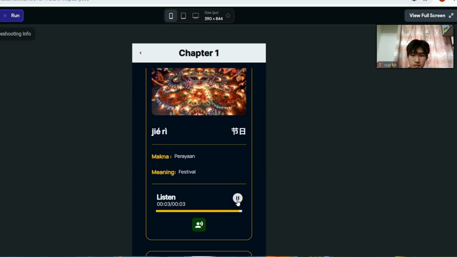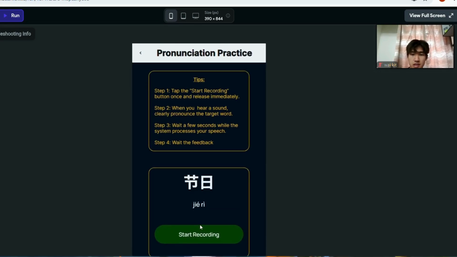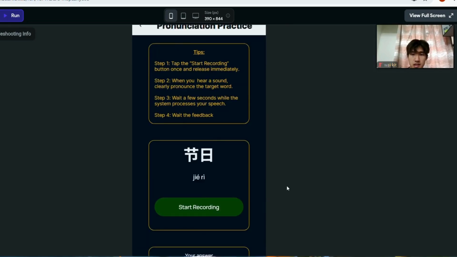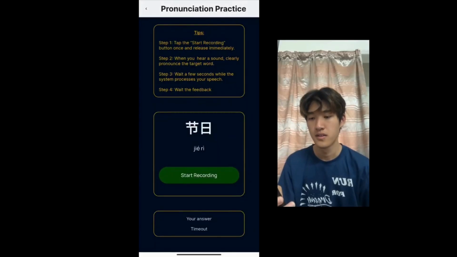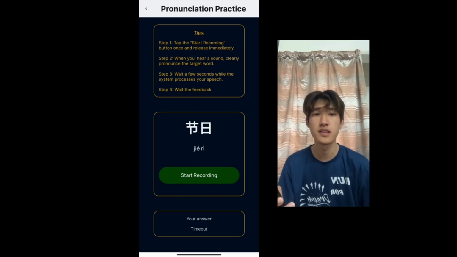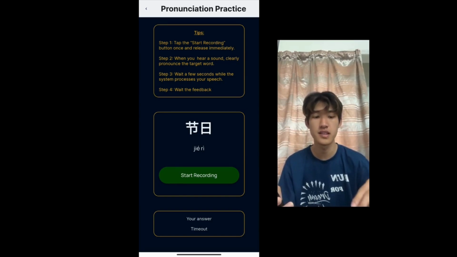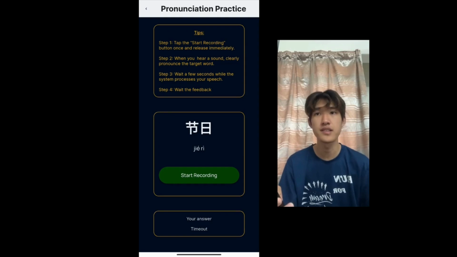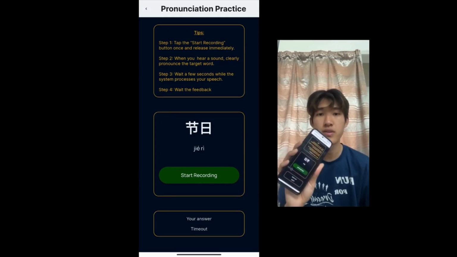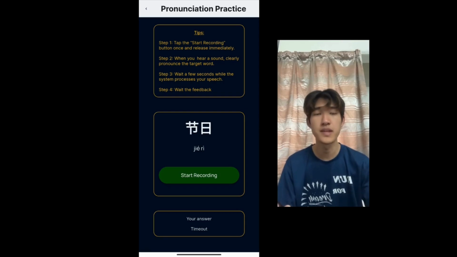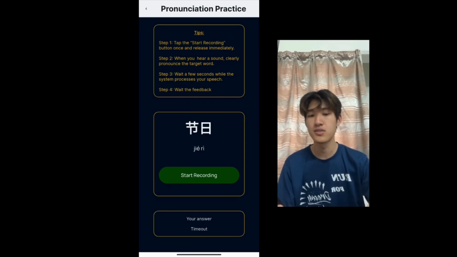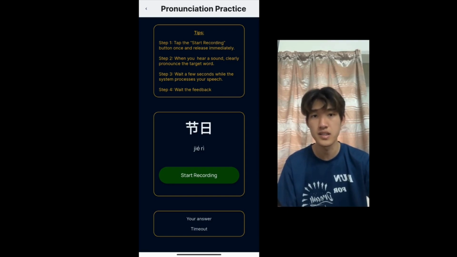节日. Okay. And then this button goes to our main feature, which is the pronunciation feature. After pressing it, the user will get into this page. Because our group is using the speech-to-text plugin, we cannot use the website to test the function, because the speech-to-text plugin requires an Android phone to test it. So I use my own Android phone to test this application, and I will screen record to demonstrate the application and also the interface of the pronunciation practice part.